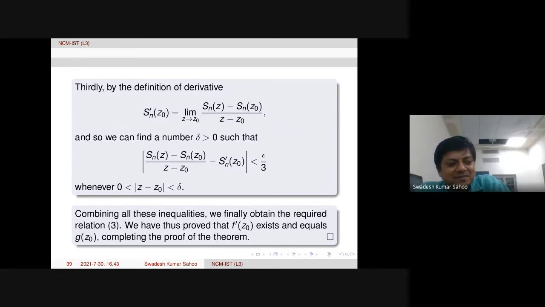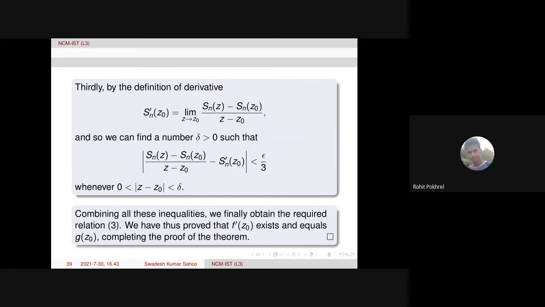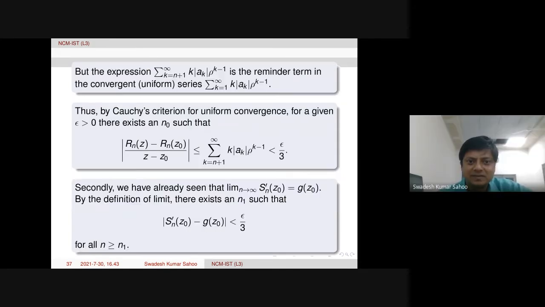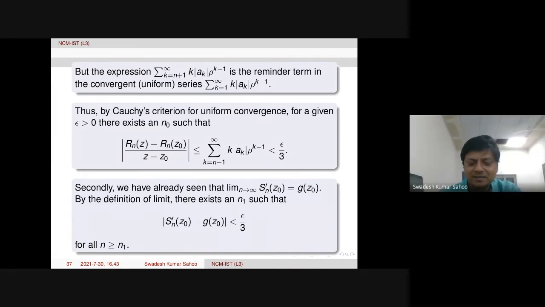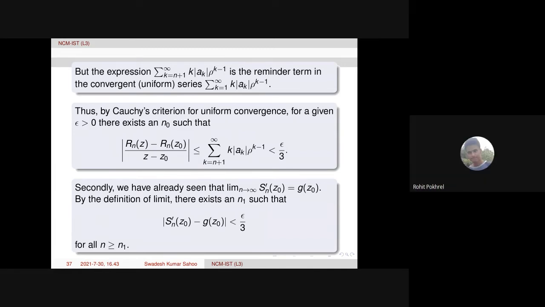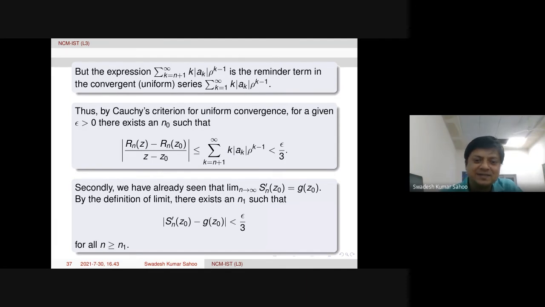Hello. Yeah, please. Sir, in that compact disk, we have shown uniform convergence, no? Yes. Sir, can we use that proof to show that it is uniformly convergent on every compact subset of that? Not only the disk? Yes. Okay, thank you, sir. That is true. I already mentioned this statement. One is a compact subset of this. Yes, because we can have one disk outside, containing the compact set. So that's it.